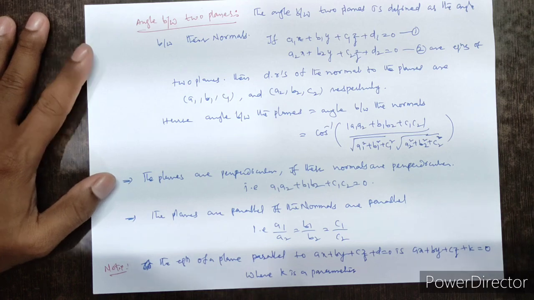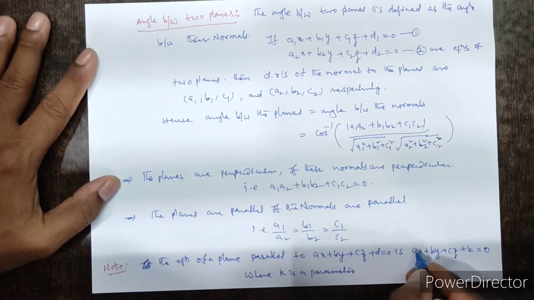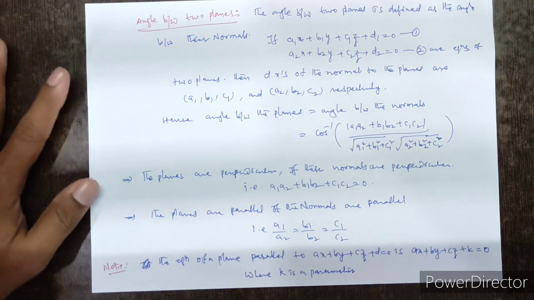That means only the constant will differ in two parallel planes.